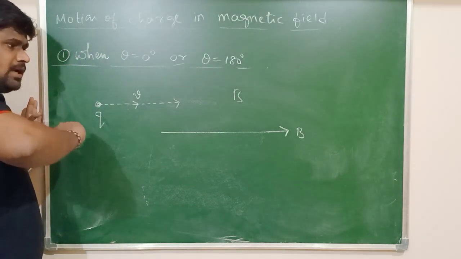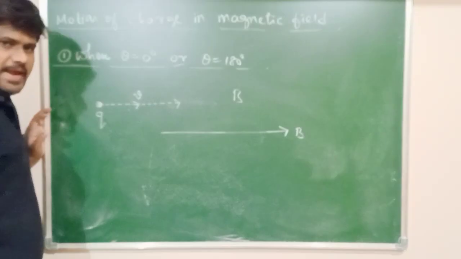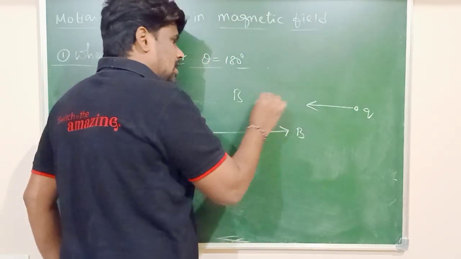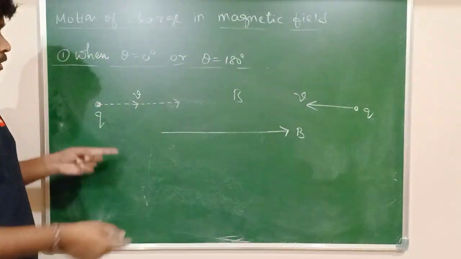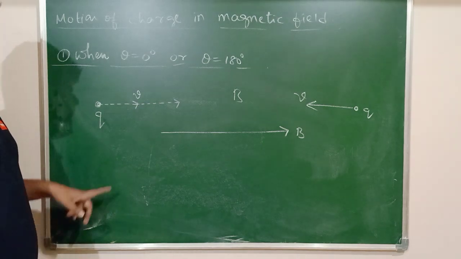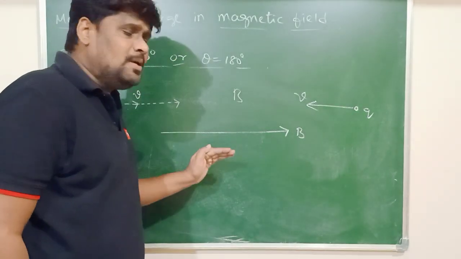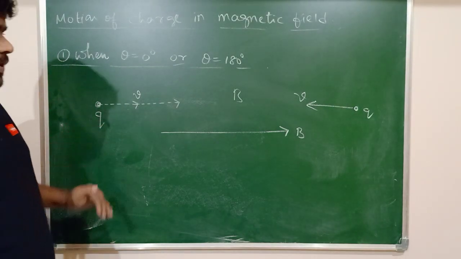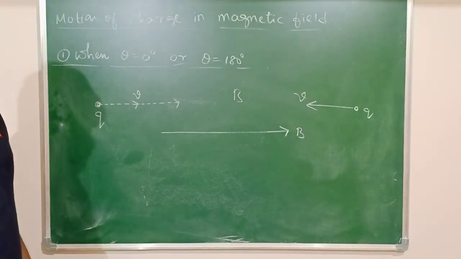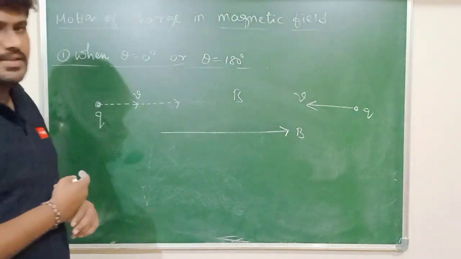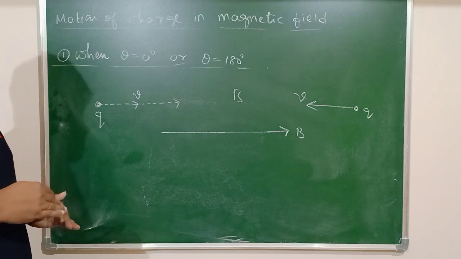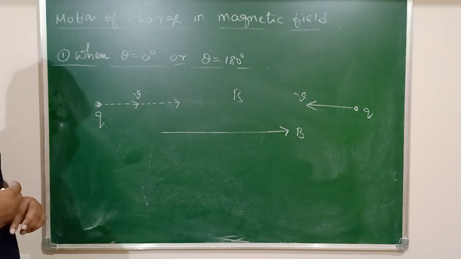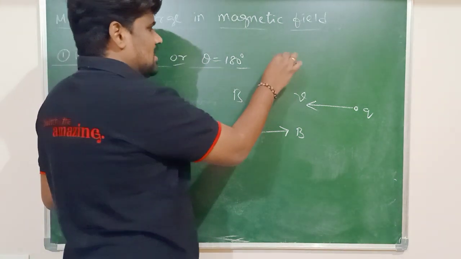Suppose a charged particle enters parallel to the direction of the magnetic field, or anti-parallel to the direction of the magnetic field. In both cases this charged particle will not experience any magnetic force inside the magnetic field. If the charge enters the magnetic field in a parallel or anti-parallel direction, definitely in this case the total magnetic force acting on a charged particle will be zero. What is the meaning of the magnetic force acting on the charged particle being zero?